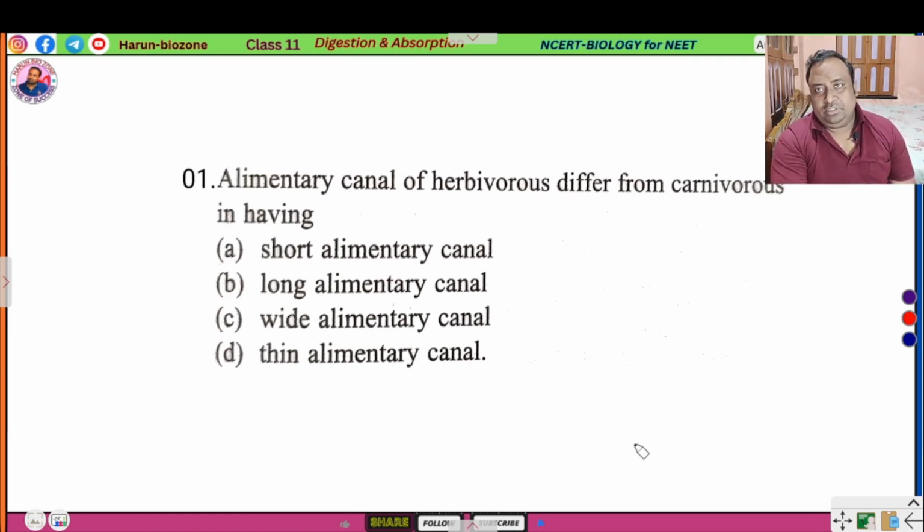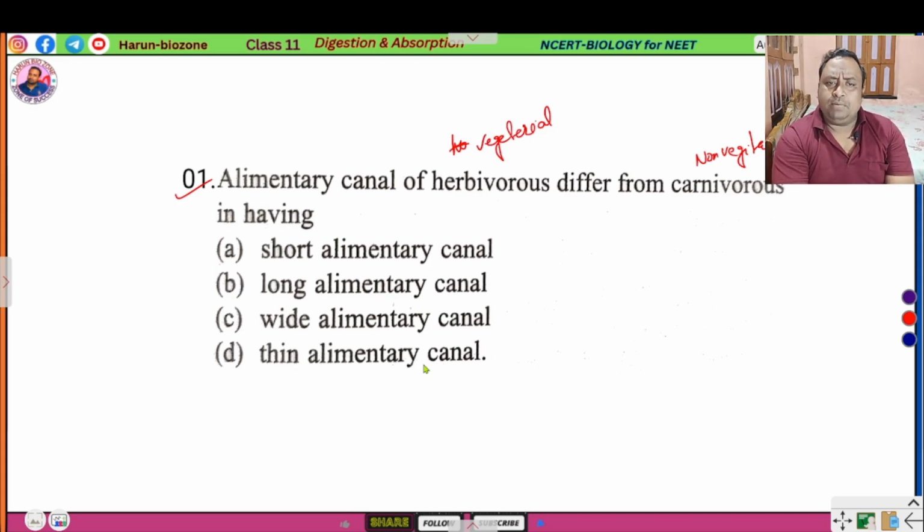The first question of this video is: how does the alimentary canal of herbivorous differ from carnivorous? Herbivorous means herb eating, that is vegetarian, and carnivorous means non-vegetarian. The question wants to know the difference between the herbivore alimentary canal and the carnivore alimentary canal.